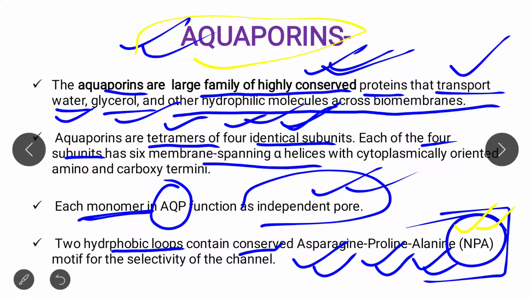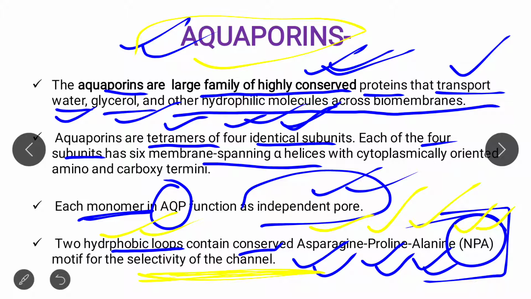It is a conserved sequence contained in the two hydrophobic loops, and it is a motif for the selectivity of the channel.